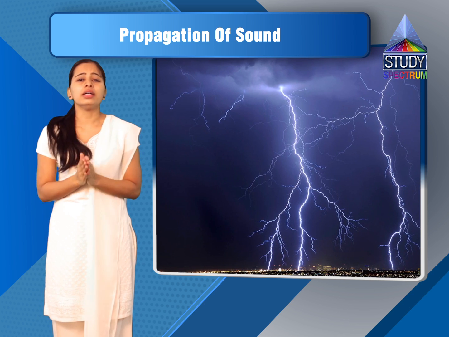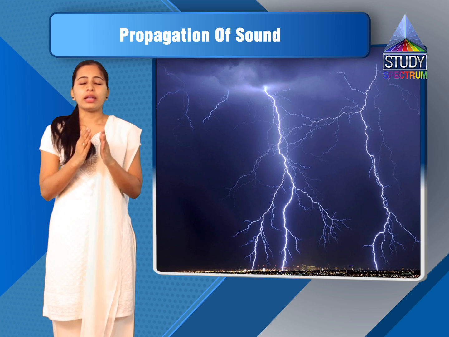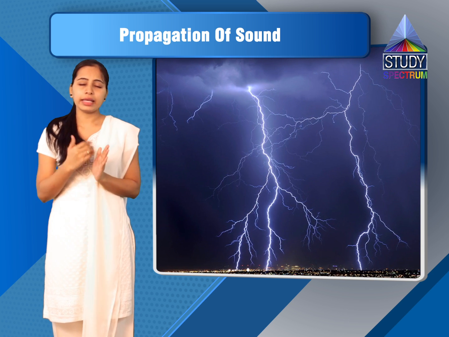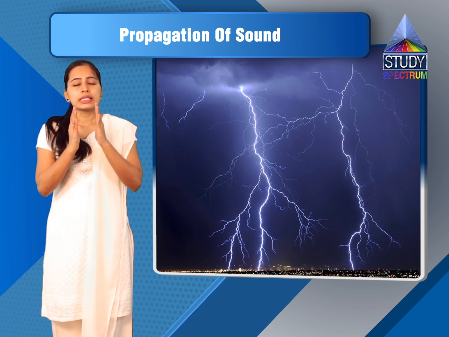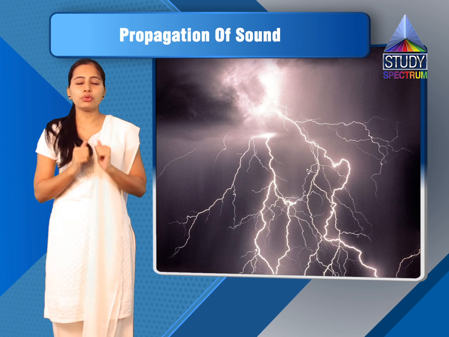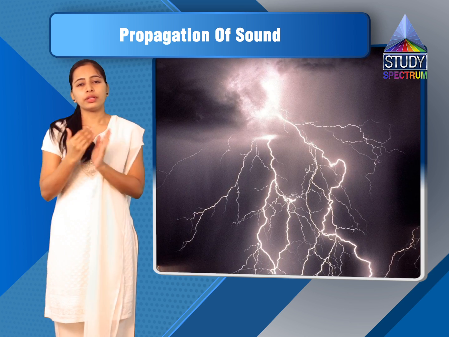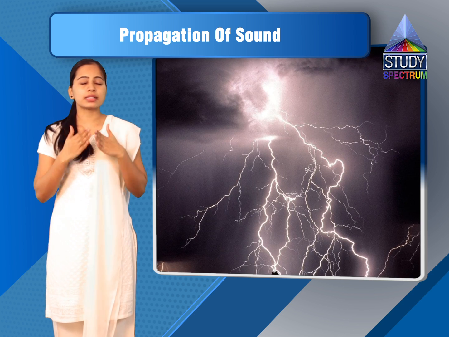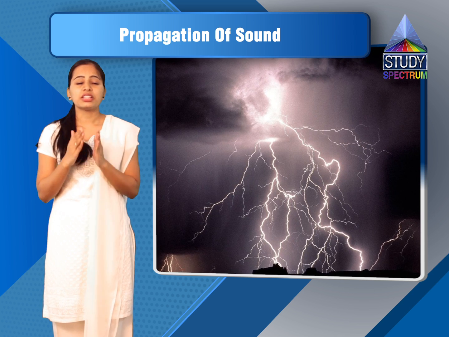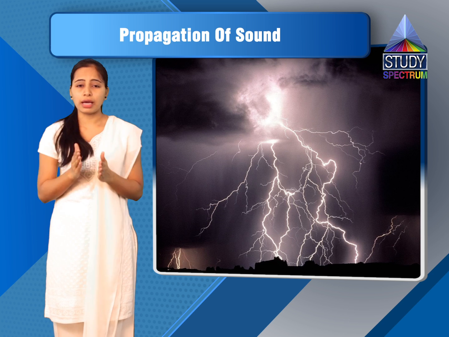We hear thunder long after we have seen the flash of lightning. Now, if you remember, I had given this example and I had explained it also. As you know, sound travels slower than light. Sound has a speed of 340 meters per second and light has a speed of 3 into 10 raised to 8 meters per second. So now here I will dictate the answer.